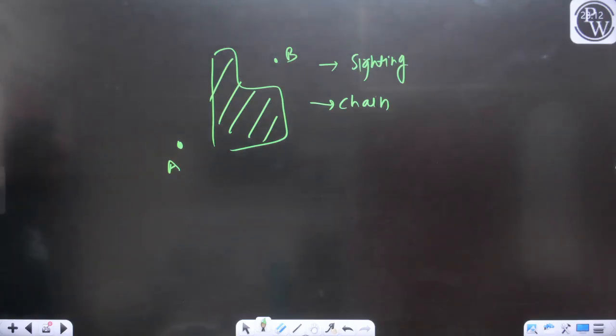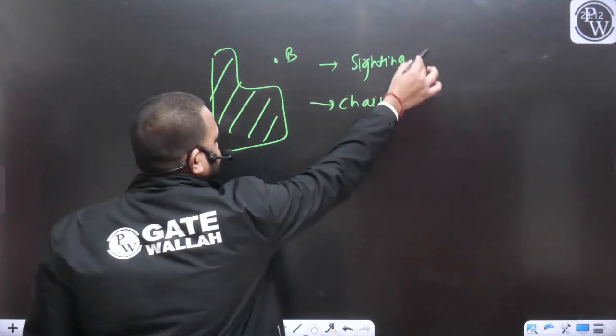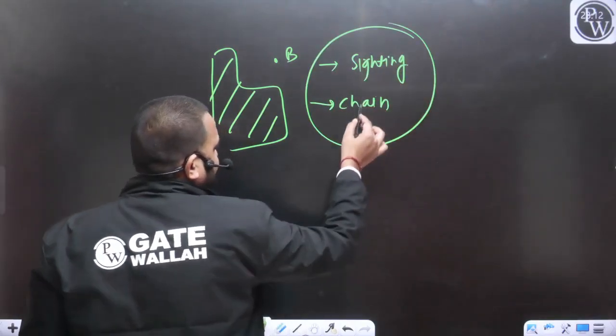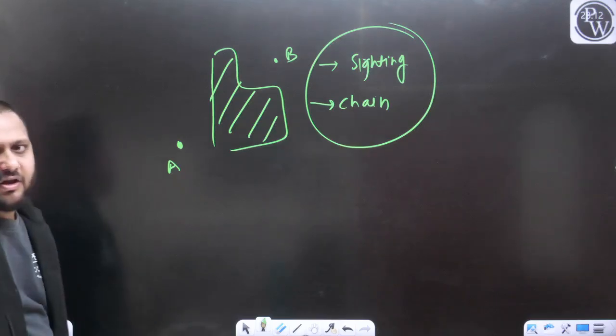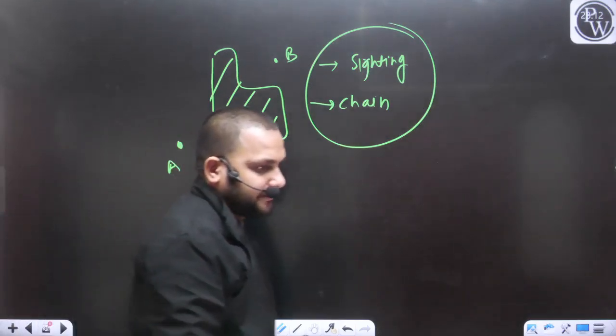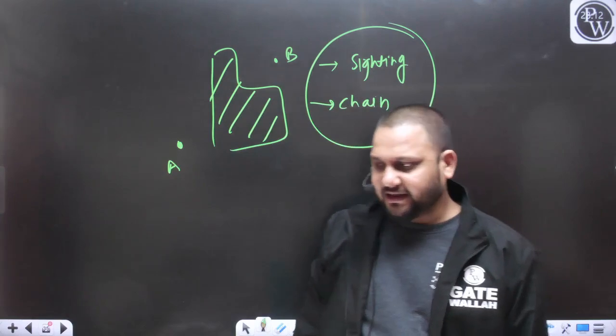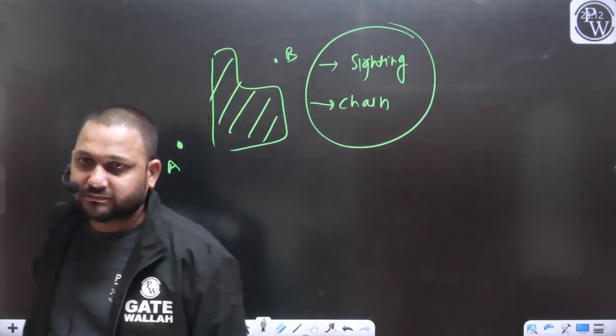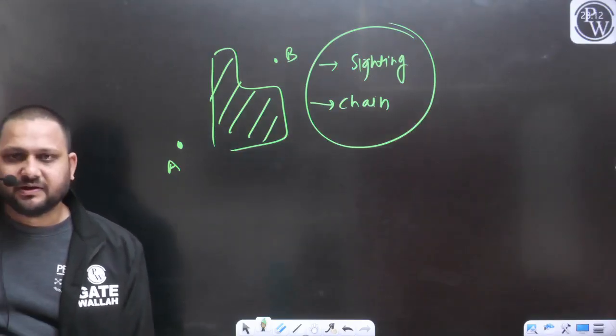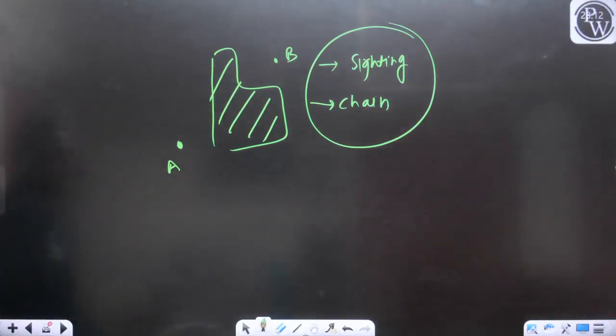Answer is going to be no. So building block is the obstruction for both the cases, for the sighting as well as for the chaining, or you can say for the linear measurement. I hope this point is clear to everyone. Now let's take one more example.